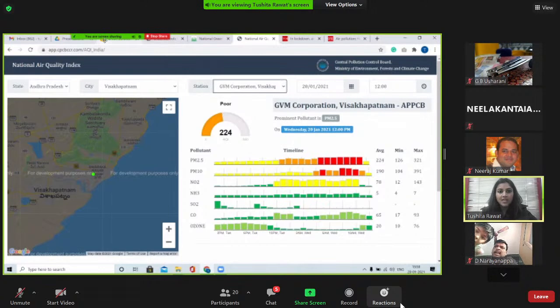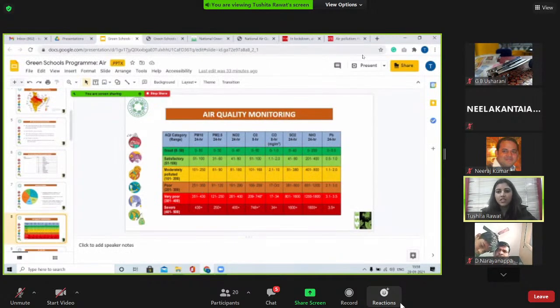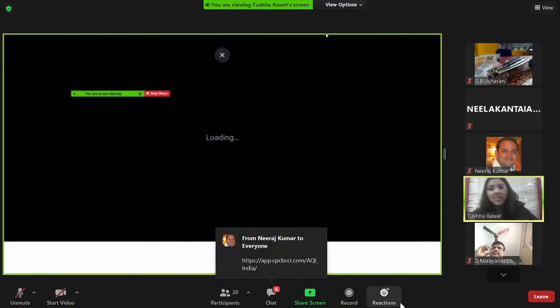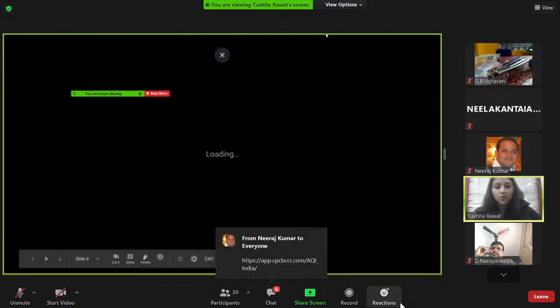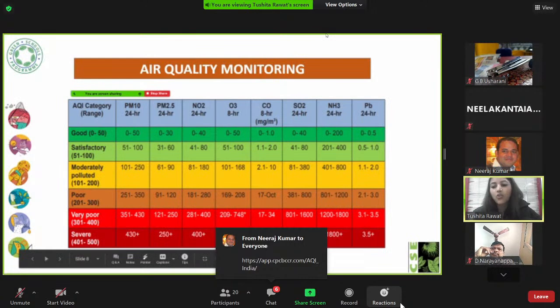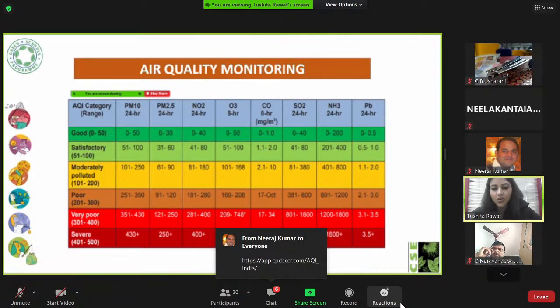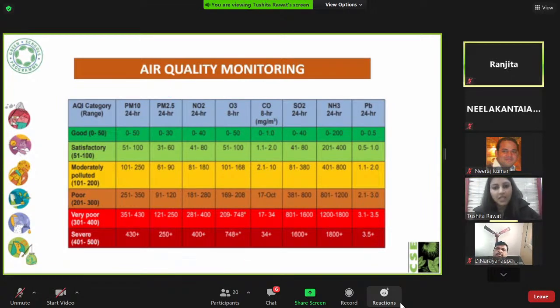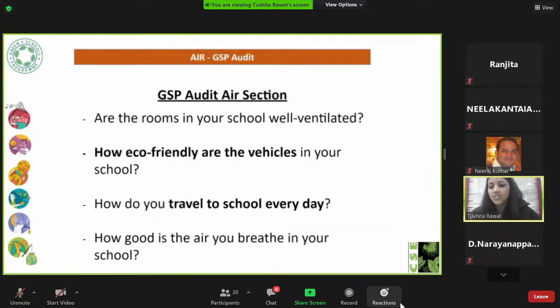So this is one site which will be there in the presentation as well that you can use to check the air quality. So please put it in the chat window if you're from Visakhapatnam, what your observations have been regarding the air quality, which it's showing as poor right now. So it would benefit all of us. Neeraj, I request you to let me know if there are any responses on chat.